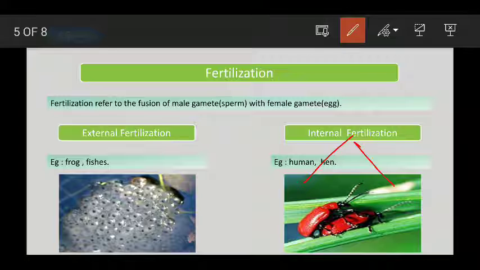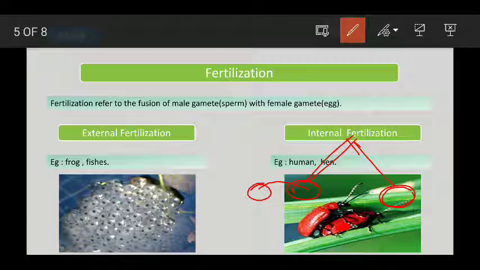But in internal fertilization, again there are two kinds of animals. In one kind, the baby develops inside the mother's womb, in the mother's body. Some animals first lay an egg, and then the baby comes out from the egg, and others give birth directly to the baby.